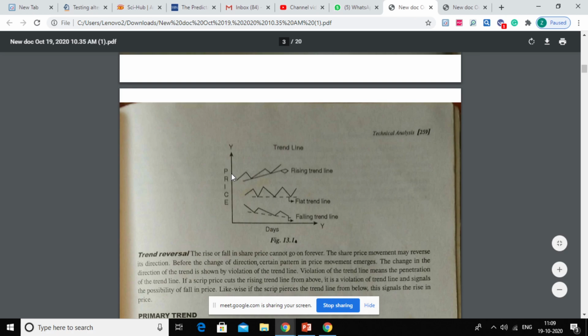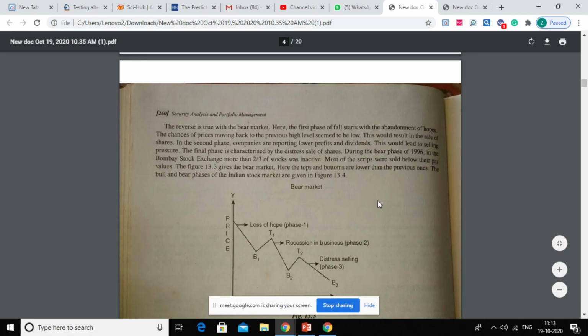Okay, the same is explained for the bear market even. Pessimism and all kinds of things like recession. So it will start with the first type of downward movement, then due to recession business earnings will go down and this will be reflected in the quarterly earnings report, and again shareholders or traders or investors won't be much interested for that particular time being, so they would start selling, and another kind of bearish trend you can see, downward movement in prices.